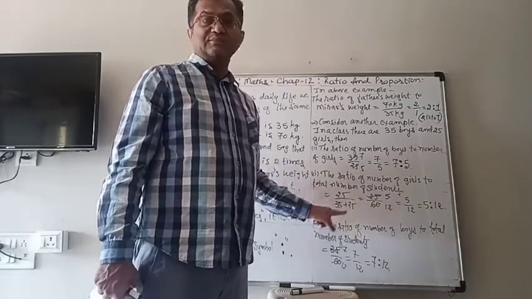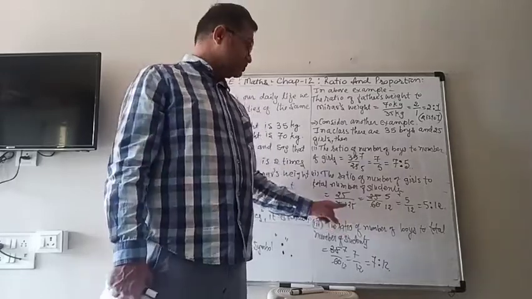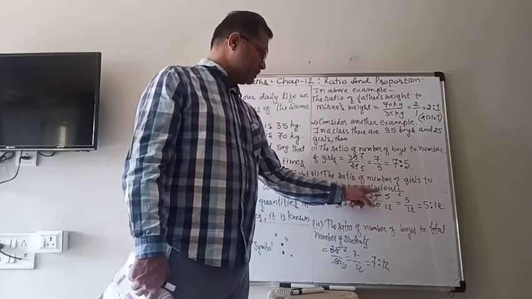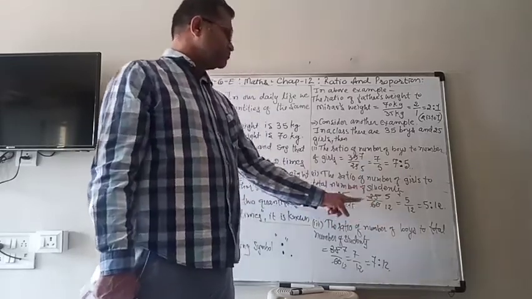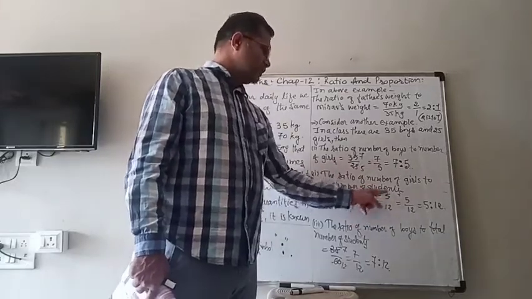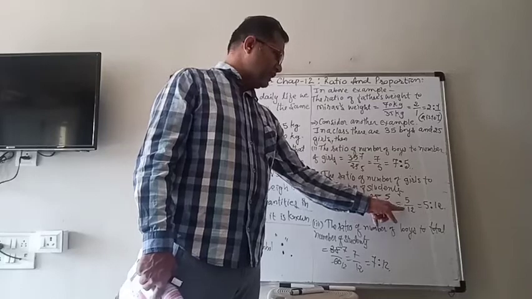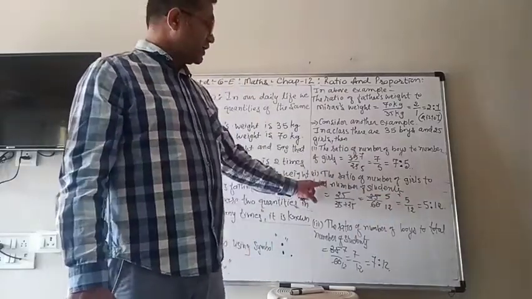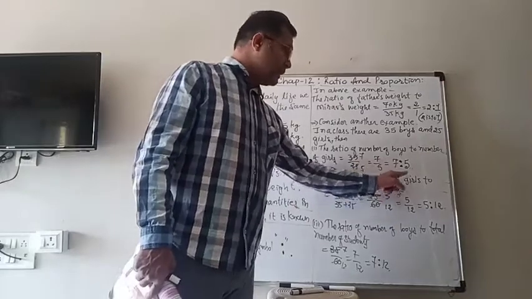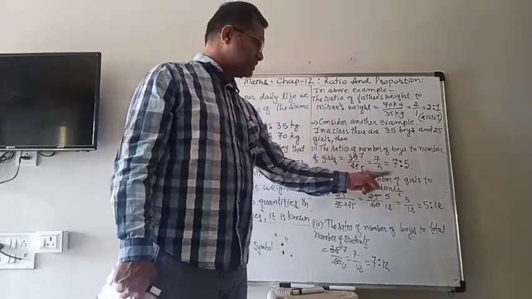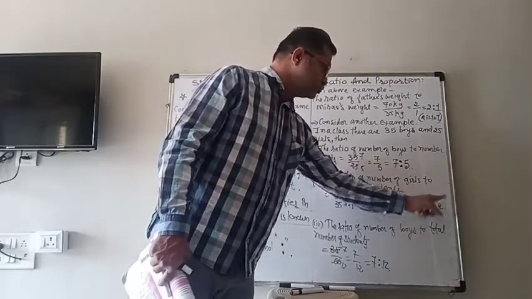Boys are 35, girls are 25. So 35 plus 25, that is 60. So 25 upon 60. Then we simplify, 5 5s are 25, 12 5s are 60, no more cancellation here. So the final answer is 5 upon 12. Therefore, the ratio of number of girls to total number of students is 5 is to 12.